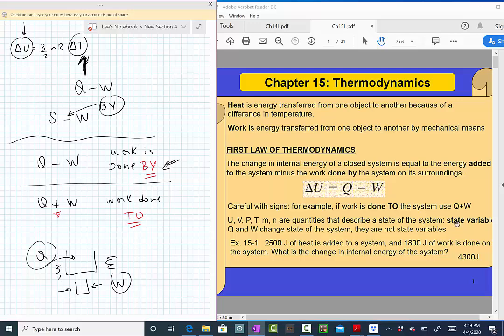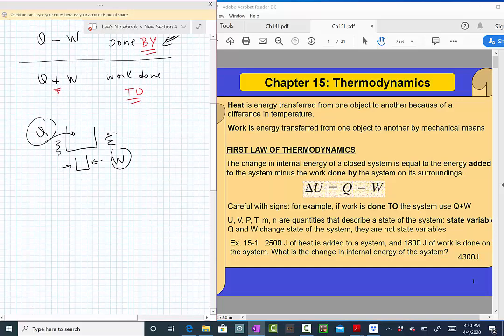So we call these quantities state variables. On the other hand, Q, heat, and W, work, are not state variables because they are associated with a change in the system. Q is the energy being transferred to the system or out of it, and work is force multiplied by displacement. So they are associated with changes, not a specific state.